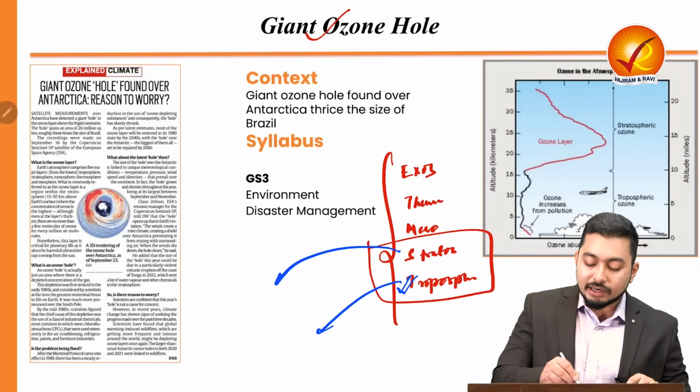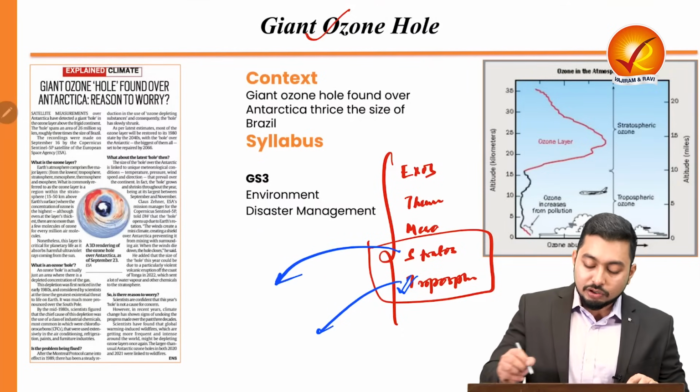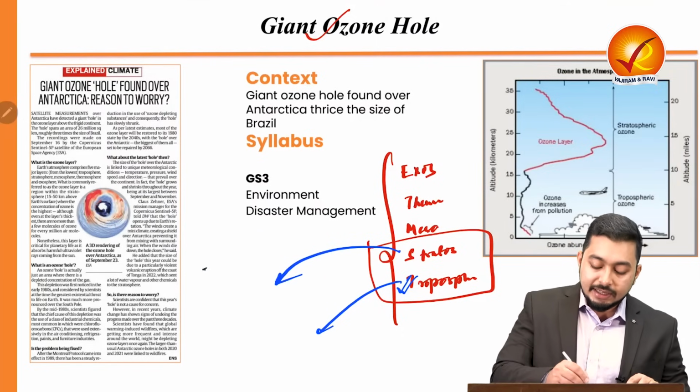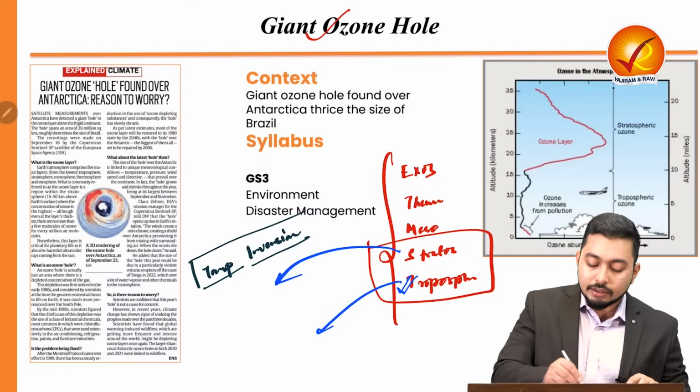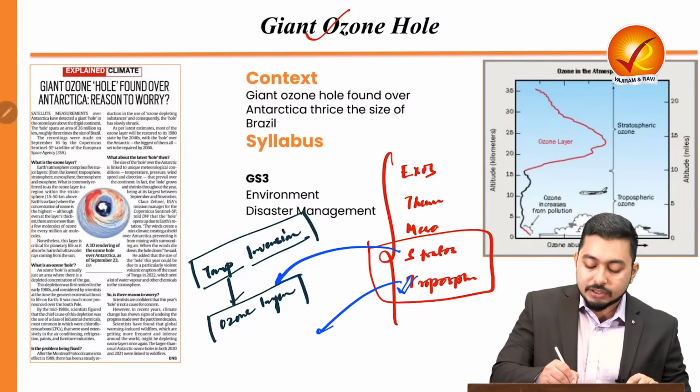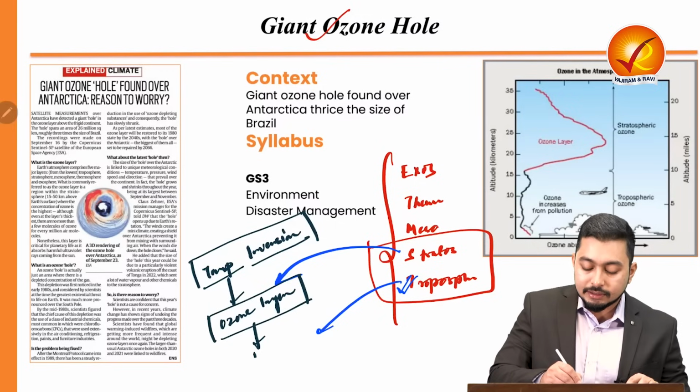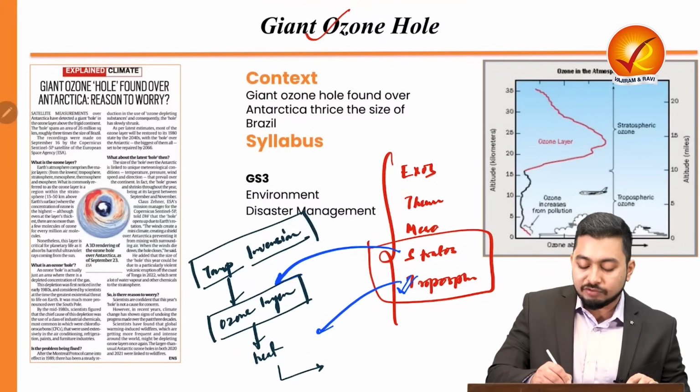But why stratosphere becomes important is because of two phenomena. One is the temperature inversion. Why? Because it has something called as the ozone layer, which absorbs a lot of heat, which is because of absorption of the harmful UV rays from the sun.